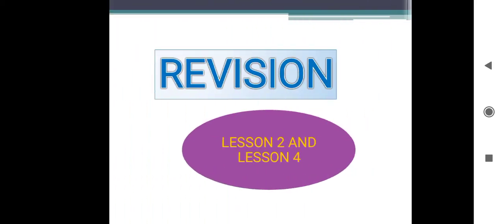Revision lesson 2 and lesson 4. What is the topic of lesson 2? What is the topic of the second lesson? Components of food. In this lesson we already discussed what nutrients are, the types of nutrients, balanced diet and deficiency diseases. Are you clear, students?